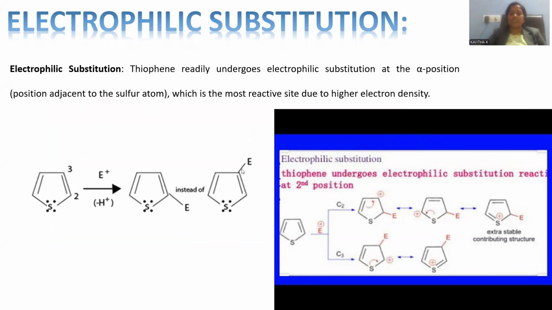There are two possibilities. But in order to understand which is the major product, which is the more feasible substitution, let me go with the substitution. The electrophile may attach to position 2, giving rise to 3 canonical or resonance structures. Whenever the third position is substituted with the electrophile, only 2 resonating structures are given. The more the resonance, obviously, the more the stability, and C2 is a more favorable substitution than C3 substitution. That's the reason why electrophilic substitution of thiophene at the second position is more favorable, giving the major product as the 2-substituted product.